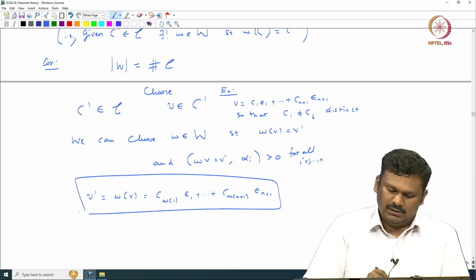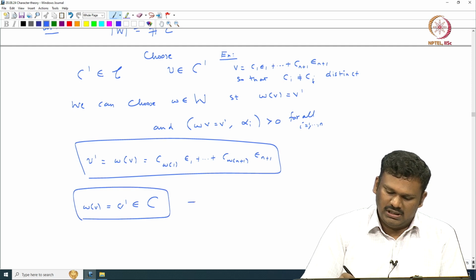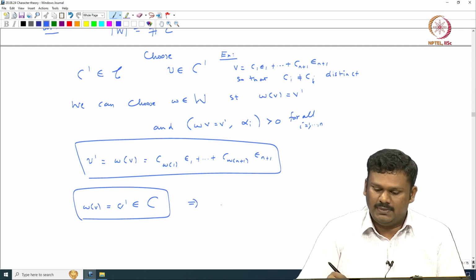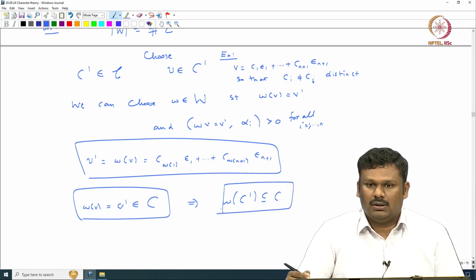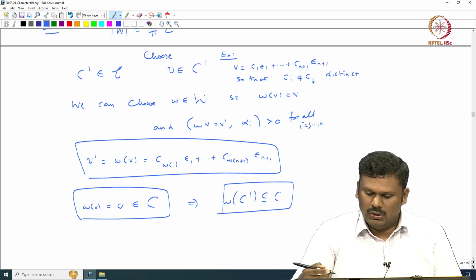Once this is done, it is easy to see that this V dash is inside C. That means this is W of V, which is inside C. So this implies that, because W is a continuous map, W of C dash is contained in C. This is immediate, because C is a connected component and C dash is again a connected component. So W will map a connected component to a connected component. Since W is invertible, that will force W of C dash to equal C.